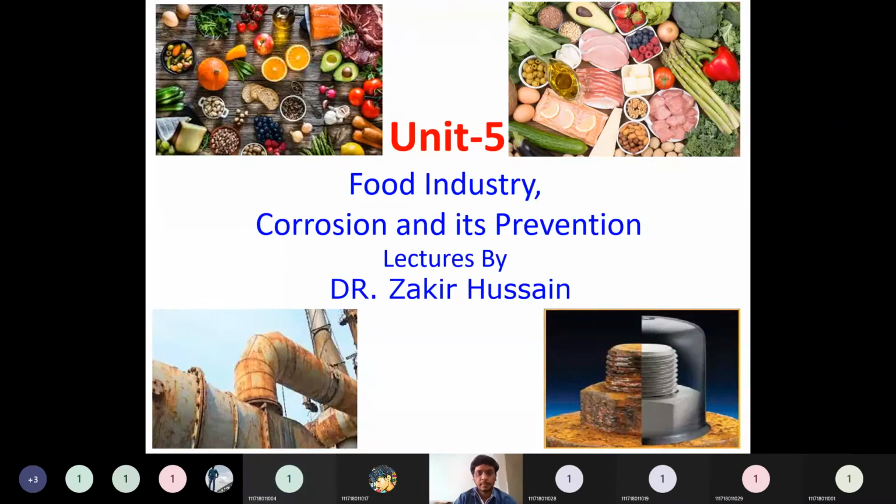We have seen Unit 5 in the last class. To some extent, we have seen this one. I will just quickly revise whatever portion has been completed. So Unit 5 is regarding the food industry, corrosion and its prevention.